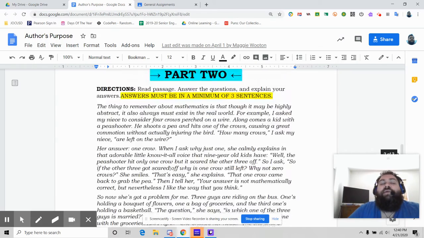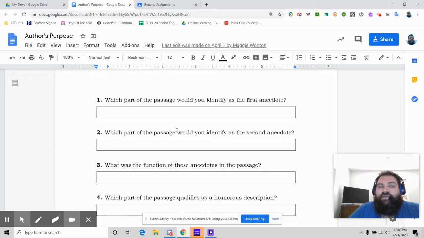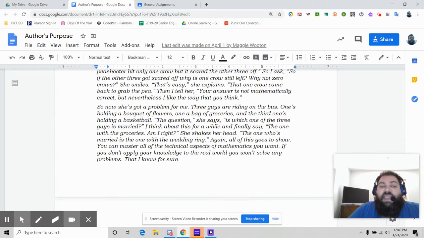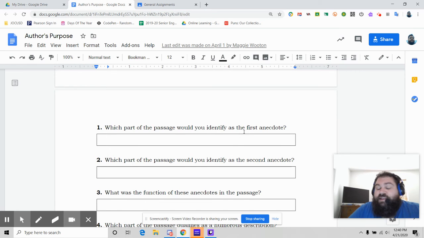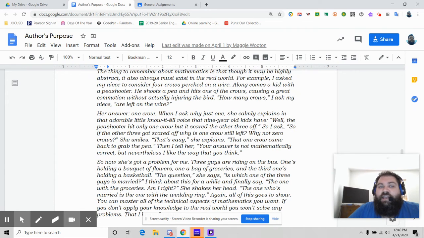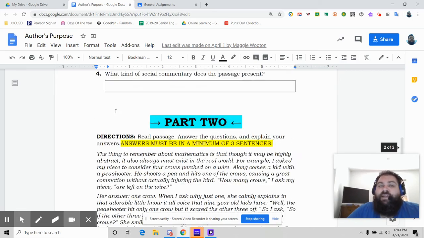When you're answering the questions, if you use textual evidence, you don't have to cite anything. If you're going to copy and paste the anecdote, like for which part of the passage would you identify as the first anecdote, and you're going to copy and paste from up here, make sure that you tell me, hey, this is the anecdote. Don't just copy and paste. Copy and paste it and explain how it's the anecdote. Let me know. That way I know that you know that it's an anecdote and you are not just copying.